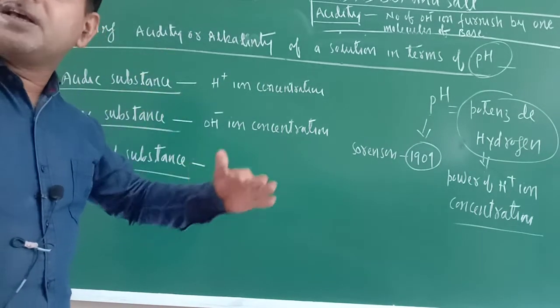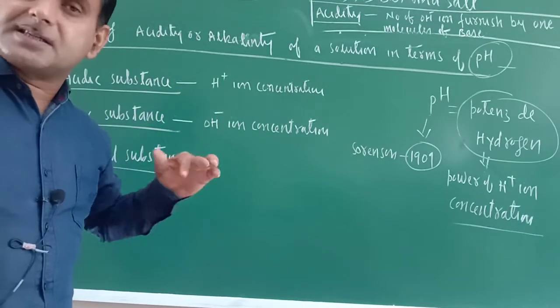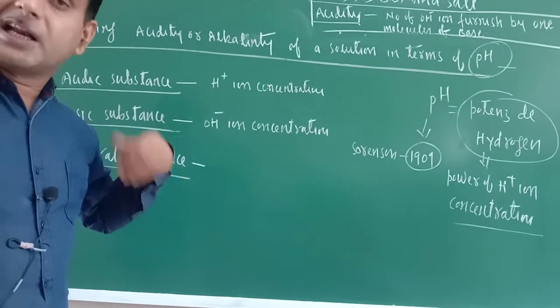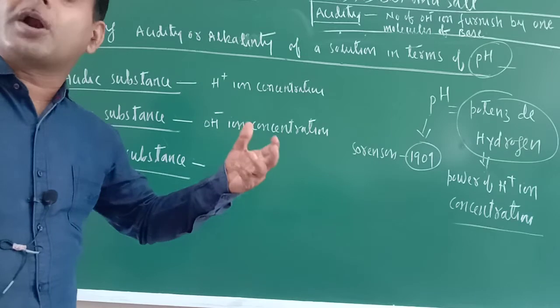Now, as we are progressing in our classes, we are enriching ourselves with more information.